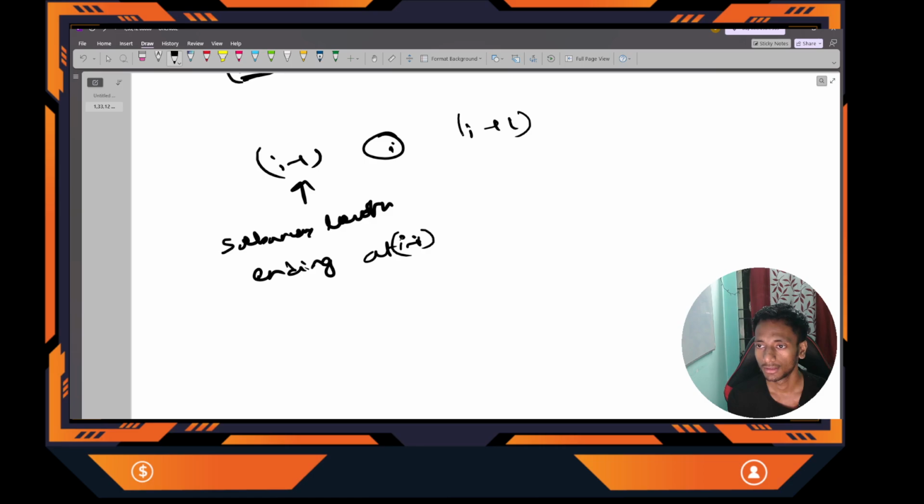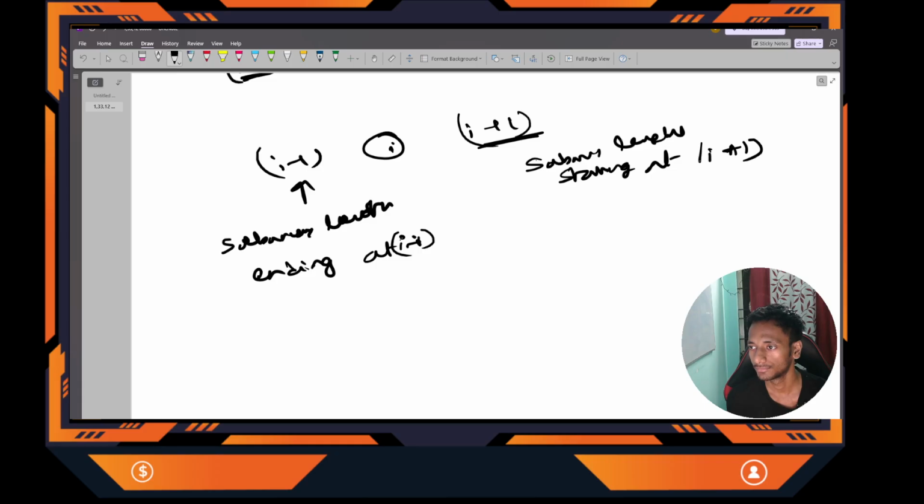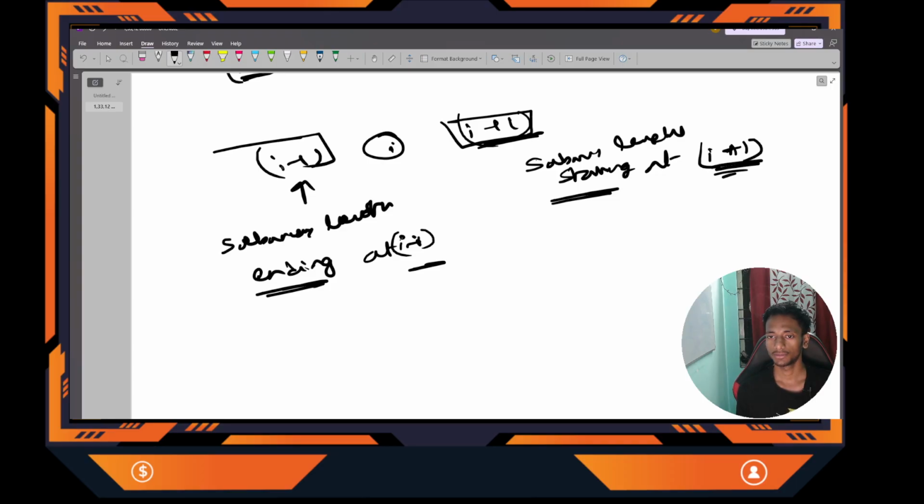And at the I plus 1 index, I want to know the subarray length starting at I plus 1. Clear? I actually need two things: one is the ending at I minus 1, one is the starting at I plus 1. Because this is a new starting element of the subarray and this is the ending of the subarray.